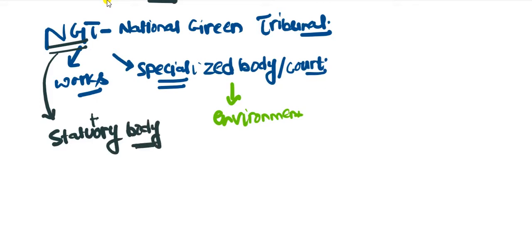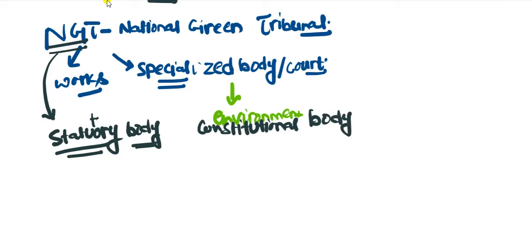There are two types of body in the government: statutory body, and second, constitutional body. We will know about the differences between them. A statutory body is a body designed by Parliament's Act. It is not written in the Constitution.